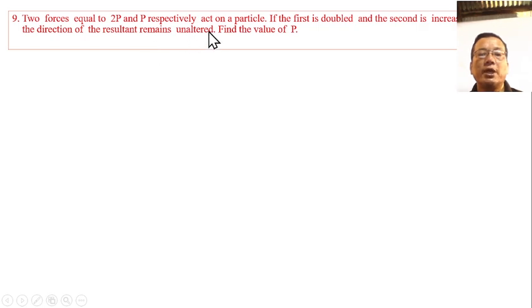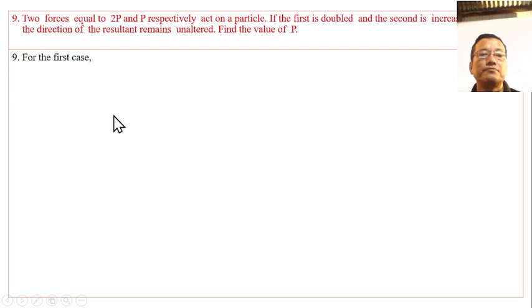Two forces equal to twice P and P respectively act on a particle. If the first is doubled and the second is increased by 12, the direction of the resultant remains unaltered. Find the value of P.